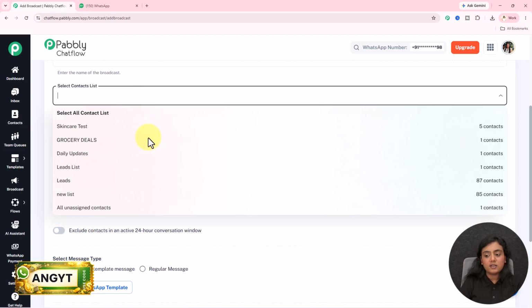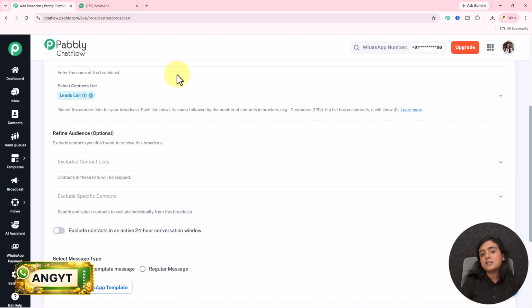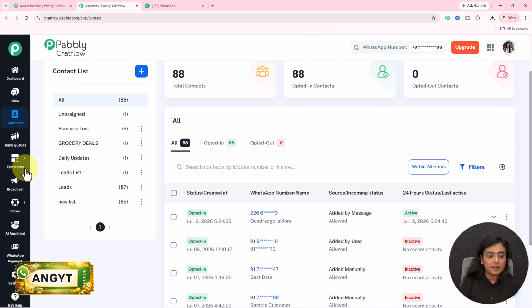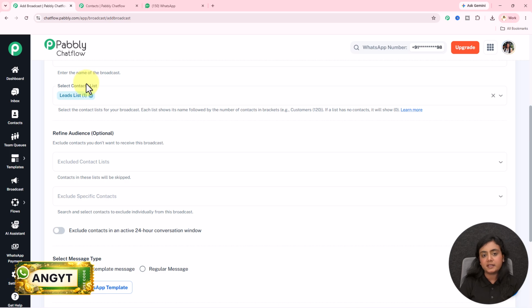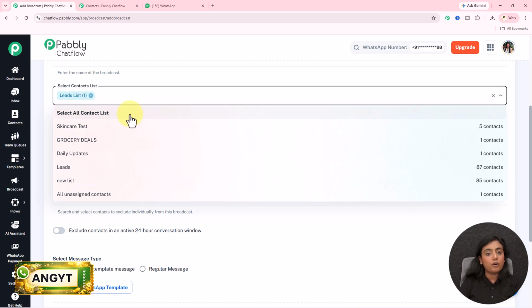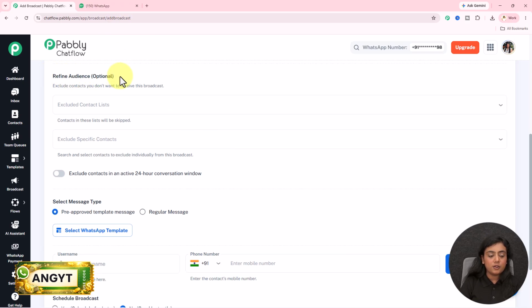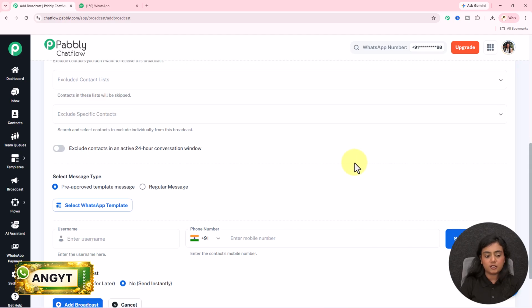Contact list. This is the contact list that I have created, from which I'm going to select my leads list over here. Now what is this contact list? In the contact section of Pabbly Chatflow, if I open it, to categorize all the contacts, you can create a segmented list and select the list that you have created over here. If you want, you can select all the contacts from the section as well, but I will select a specific one that I have created. If you want to refine your audience, you can do that from this optional section.